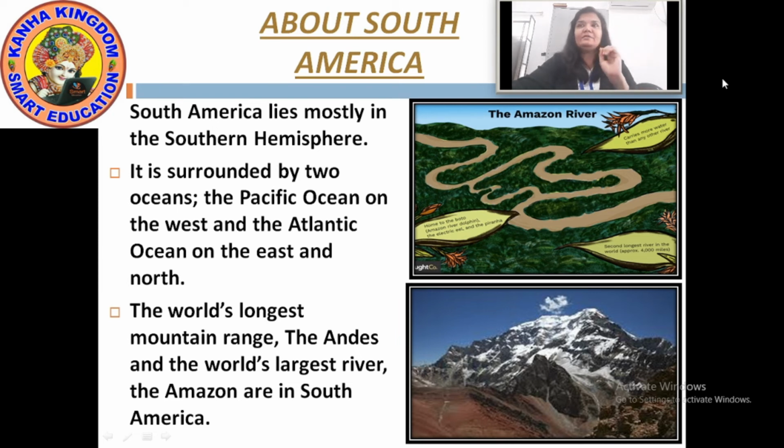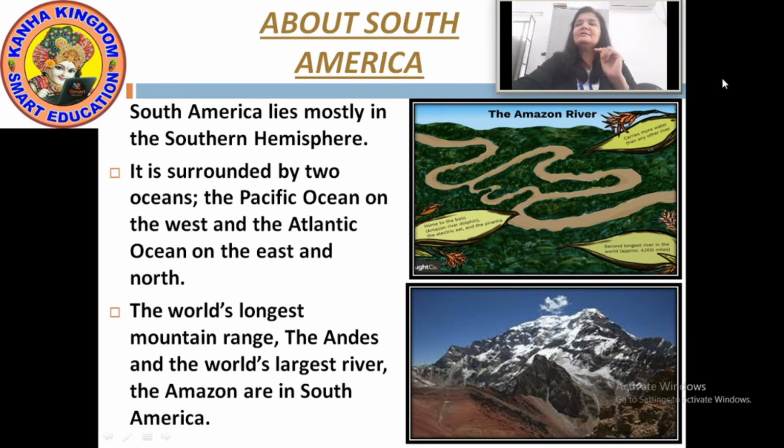You can see in the picture the Amazon River. It carries more water than any other river. Amazon River is such a river that carries more water than any other river. In the Amazon River you can find the Amazon River dolphin, electric eel and piranha. Piranha is a fish. Okay?